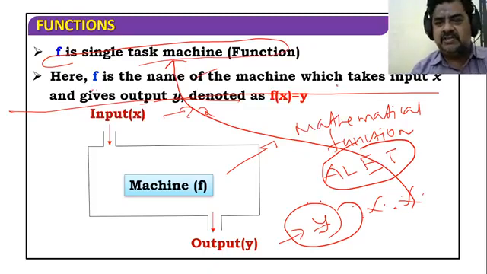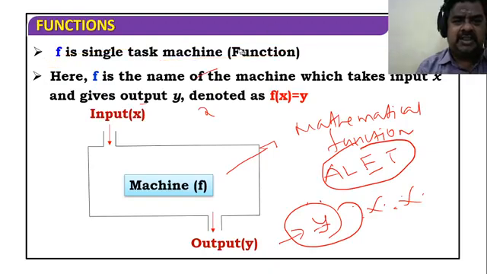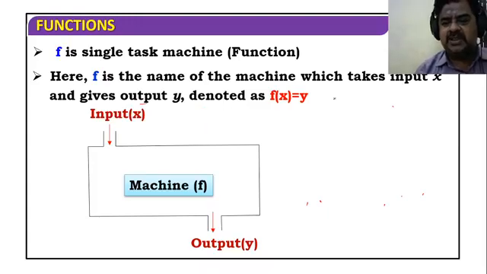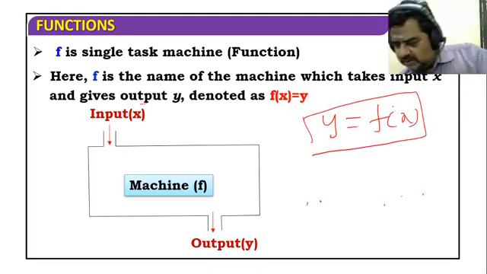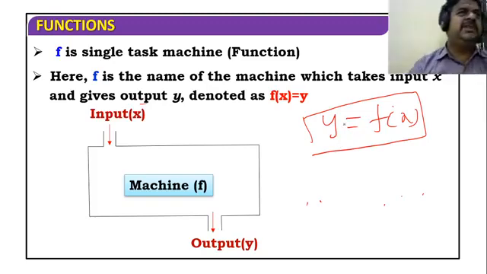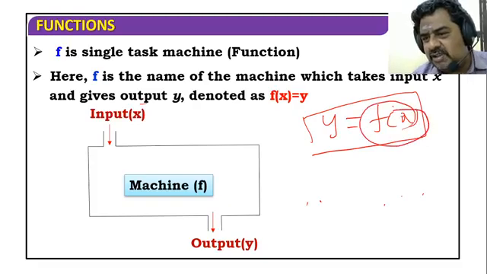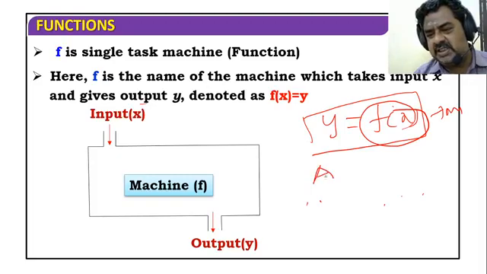So how is it denoted? Very important. The key point we must remember is that it should be a single task function. It is nothing but y equal to f of x. Single task, fantastic. Keep it up, Sudarshan. y equal to f of x. f of x is a mathematical function. You know that. What are the mathematical functions?